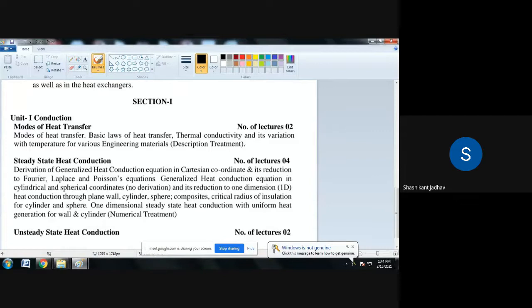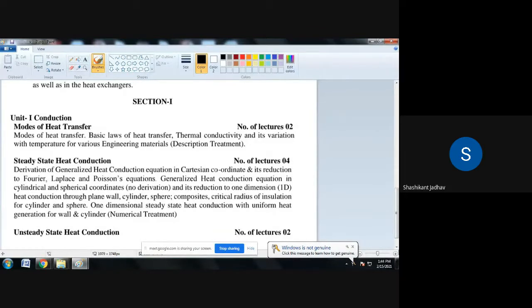Can anyone tell me? We have already studied radiation in 12th science. What are the different laws related to radiation?